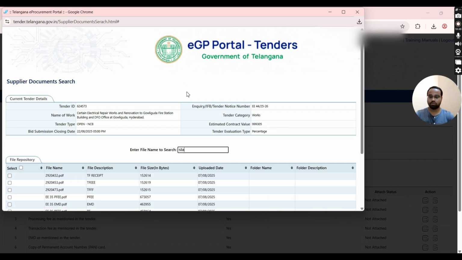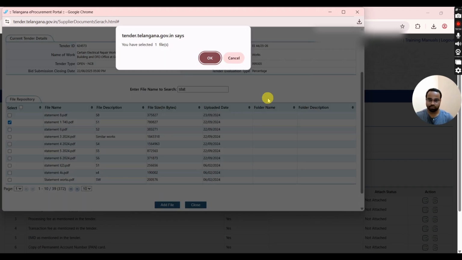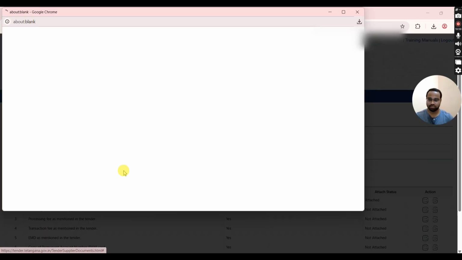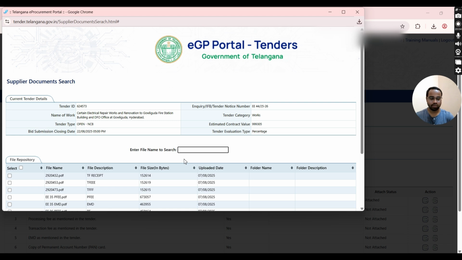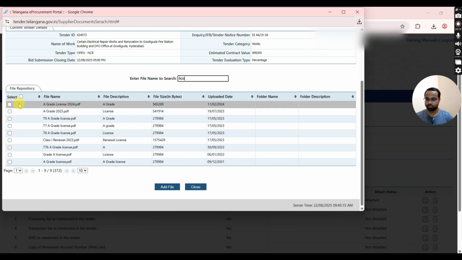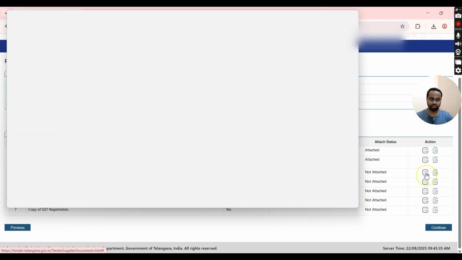Library will be opened and select required documents as per your requirement. So, I have selected few documents from library because I am not submitting bid here. Just showing you how to upload the documents and to learn how to submit bid clearly. One important note is that please check twice while uploading documents carefully, since missing of document will cost your tender. So, make sure you have properly uploaded tender documents and re-verify after submitting the bid also.